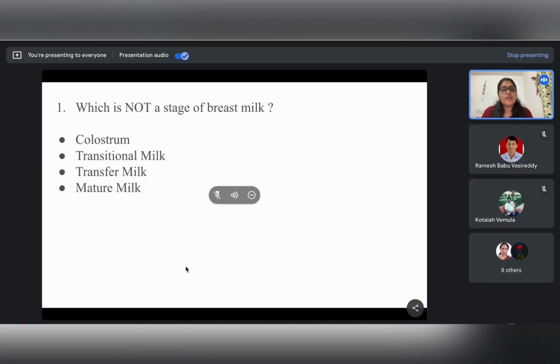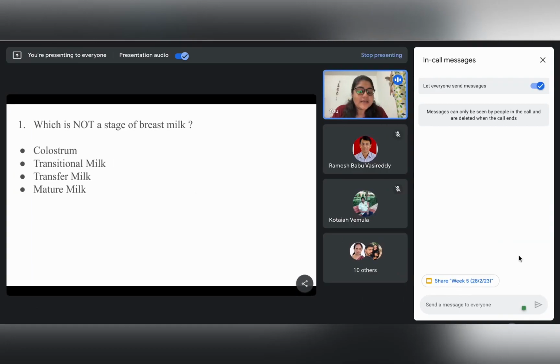Moving on to our first question: which is not a stage of breast milk? Today I would like you to jot down the answers in the chat box so that we have maximum participation from the class. What do you think would be the answer? Anybody with the answer?